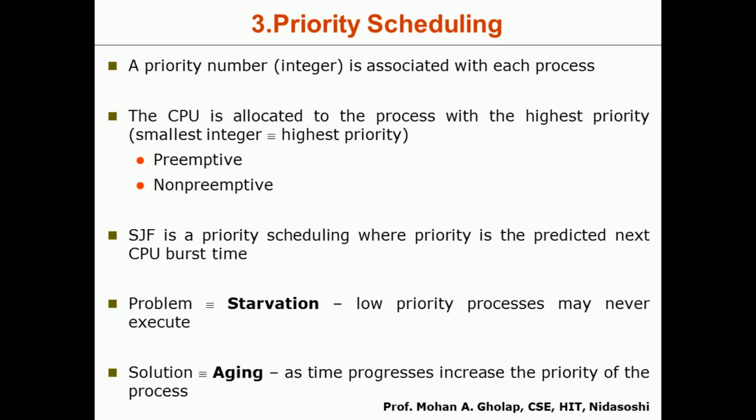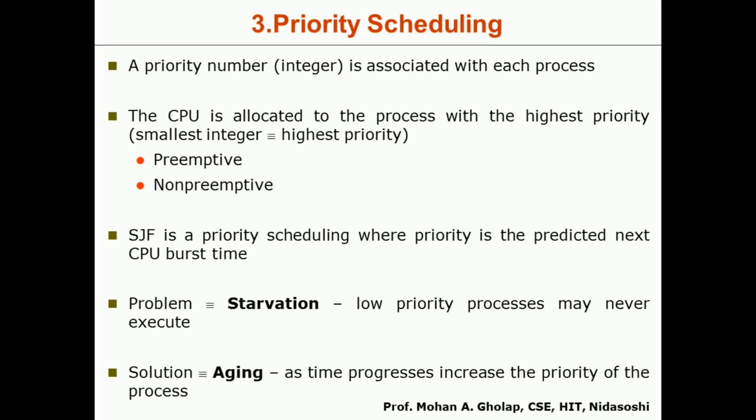There are many methods to solve this, and one of the possible solutions is aging. Aging means that after some time you progressively increase the priority of the lowest priority processes. Whenever a particular process completes execution, the lowest priority process's priority will be increased by 1.